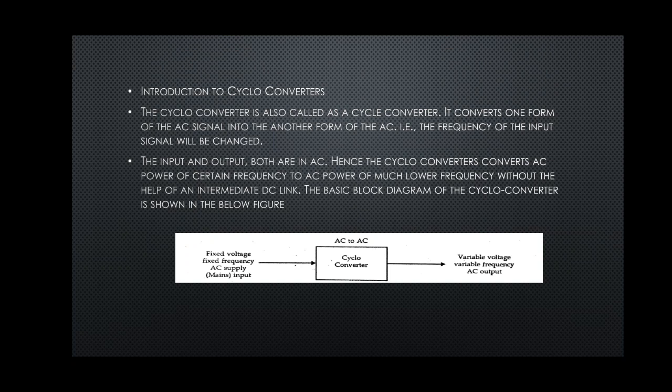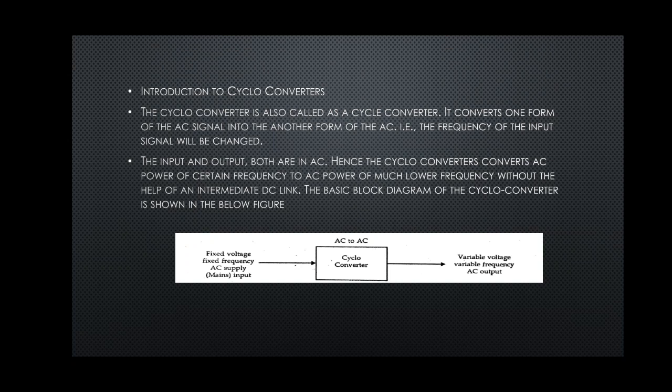The diagram of the cycloconverter is shown in the figure. The cycloconverters are also called cycle converters. It converts one form of AC signal into another form of AC. The frequency of the input signal will be changed. The input and output both are AC.